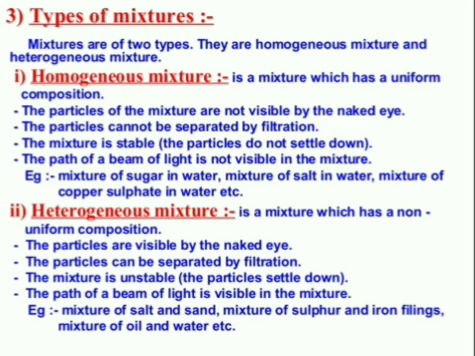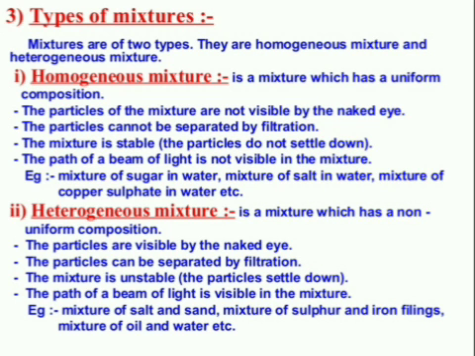Types of mixture. Mixtures are of two types. They are homogeneous mixture and heterogeneous mixture. A homogeneous mixture is a mixture which has uniform composition. The particles of a homogeneous mixture are not visible by the naked eye. Particles cannot be separated by filtration. The mixture is stable and particles do not settle down. The path of a beam of light is not visible in a homogeneous mixture. Examples: mixture of sugar in water, salt in water, copper sulfate in water, etc.